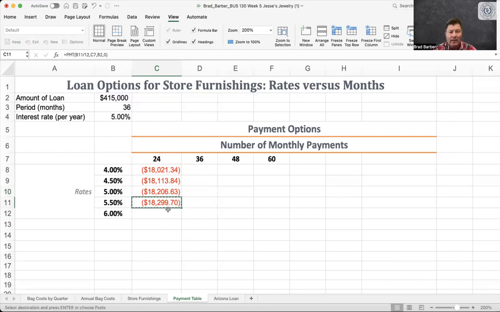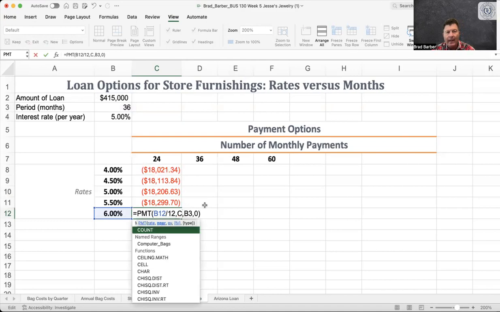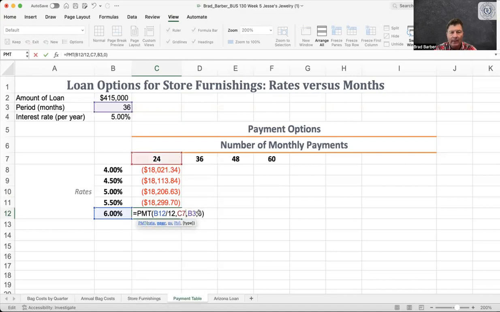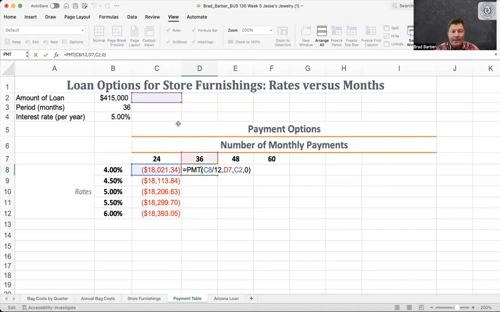So I'm going to do one more, copy and paste here, and I just double check all these again. Again, this is going to be the same error on each of them. And then B3 should be B2. Okay, all right. And I can just do that over here again. I'm going to copy here, but now I got an error again. So I just have to figure out where it is. Oh, it's pulling this. Oops. There's no loan amount there, and it's not pulling the rate. So I just got to change those.